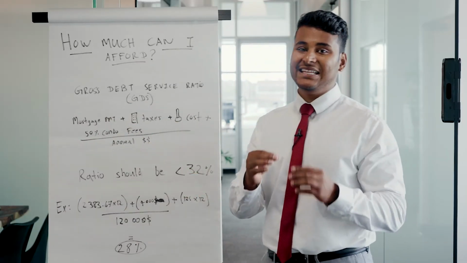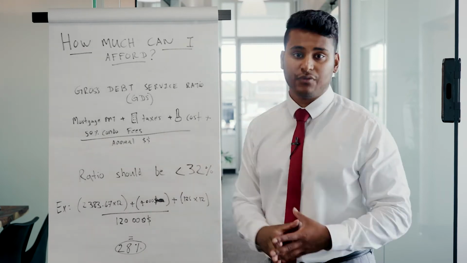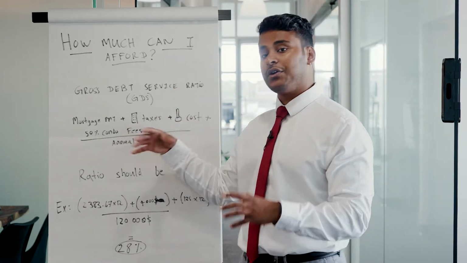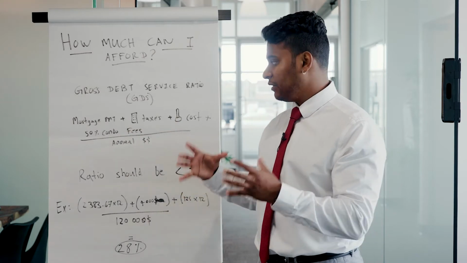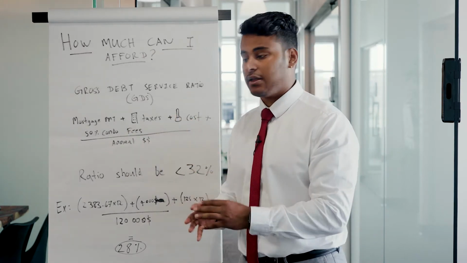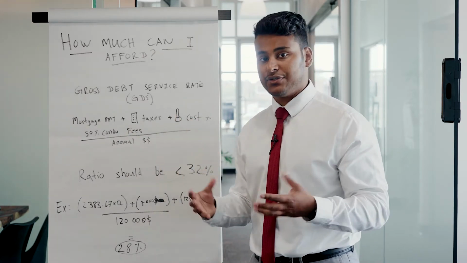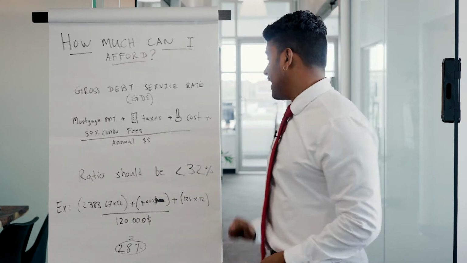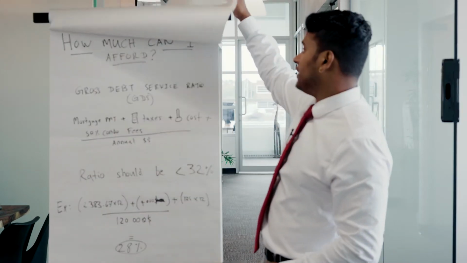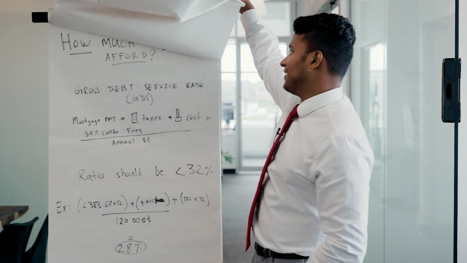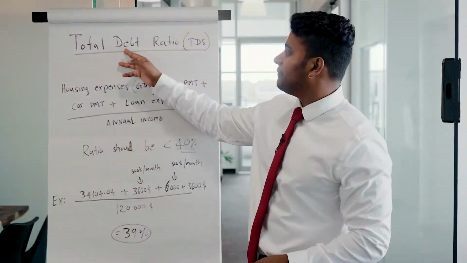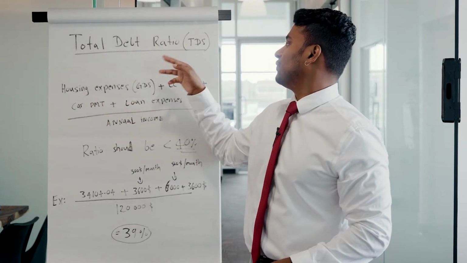There's also TDS, total debt service ratio. The GDS is only for your housing costs. There's also your total debt ratio that we have to calculate. For that reason, I have to change slide. Let's go to the other one. That's not the one. Total debt service ratio, TDS.